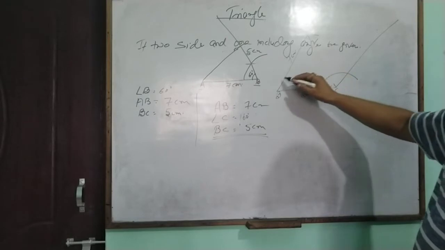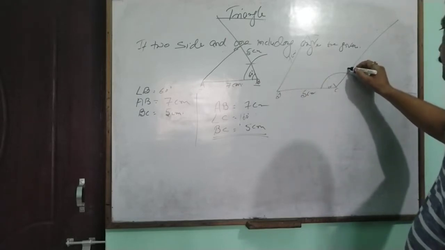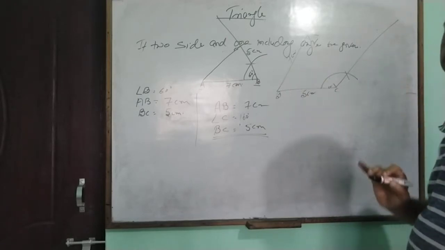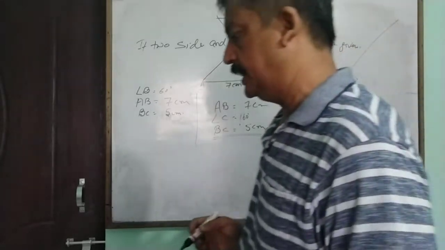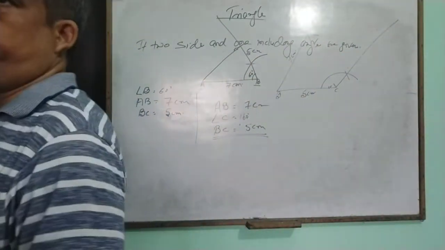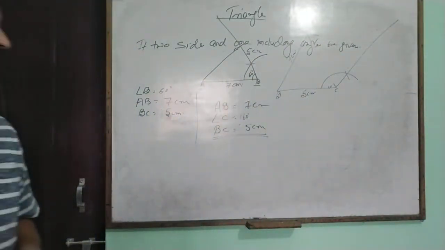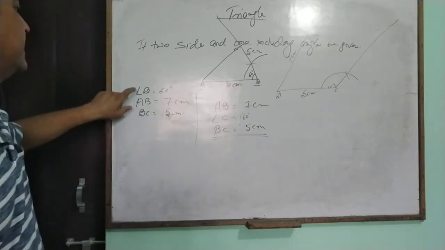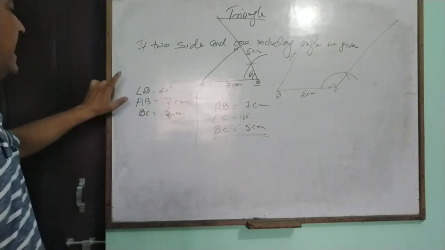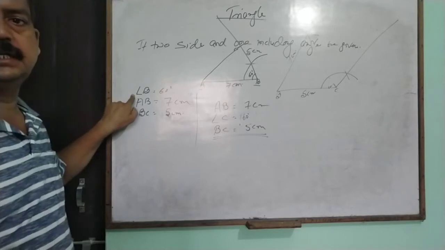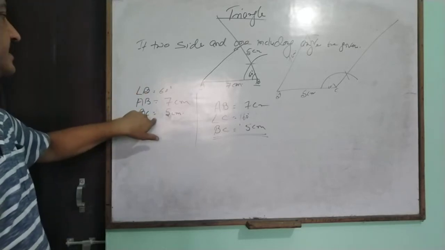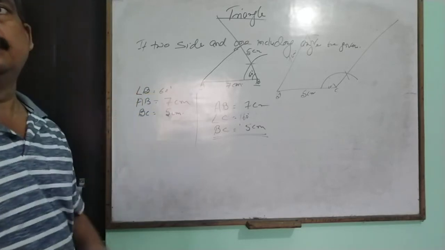If you just draw it, it is not possible for the sides to touch. So in that case, it may or may not form a triangle, but if two sides and the including angle are given, in that case the triangle will be formed.